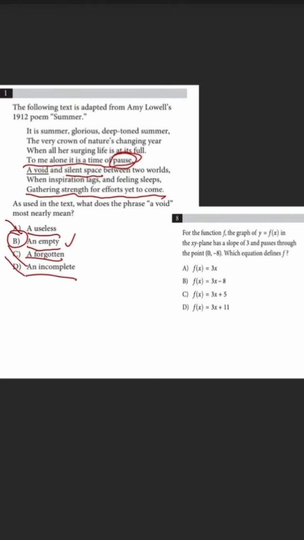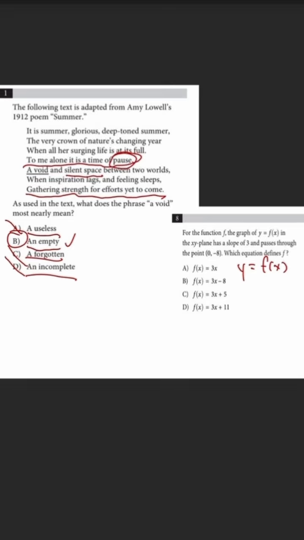Okay, so moving on to the math problem, it says, for the function f, the graph of y equals f of x in the xy plane has a slope of 3 and passes through the point (0, -8). Which equation defines f? So y is equal to f of x, right? I'm going to take that down.